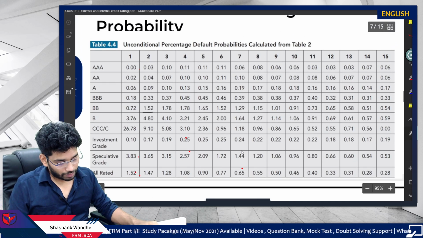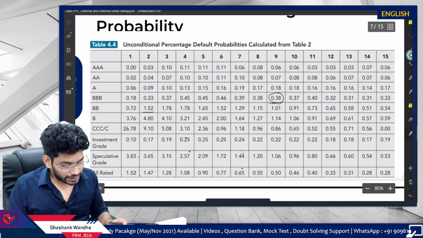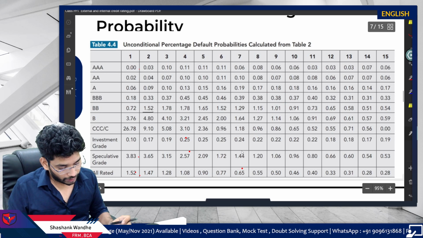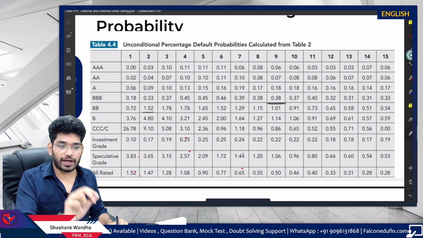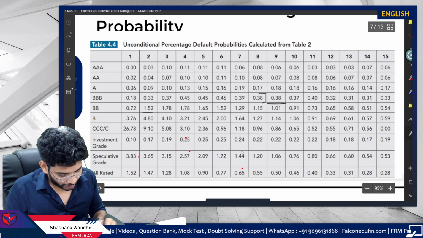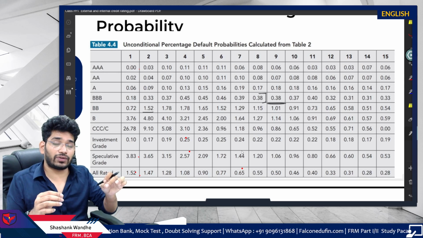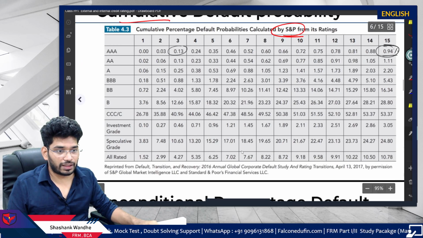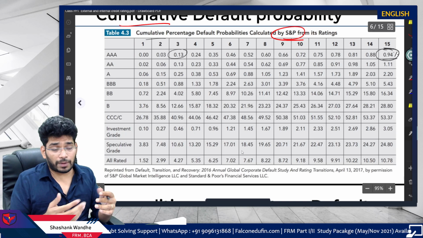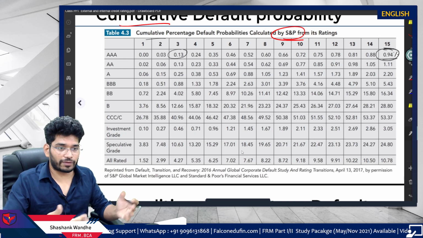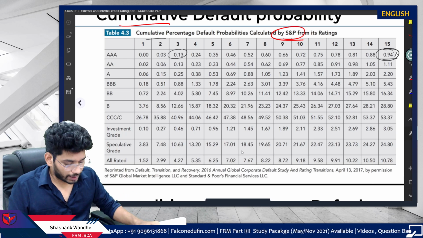So if you are asked to calculate, say, for the ninth year, what is the conditional probability of default in the ninth year? So simply you will need the probability of survival till this point, till the 8th year. So how do you get the 8th year survival probability? Simple calculation: just come to the cumulative default probability table and find out the survival probability till the 8th year.